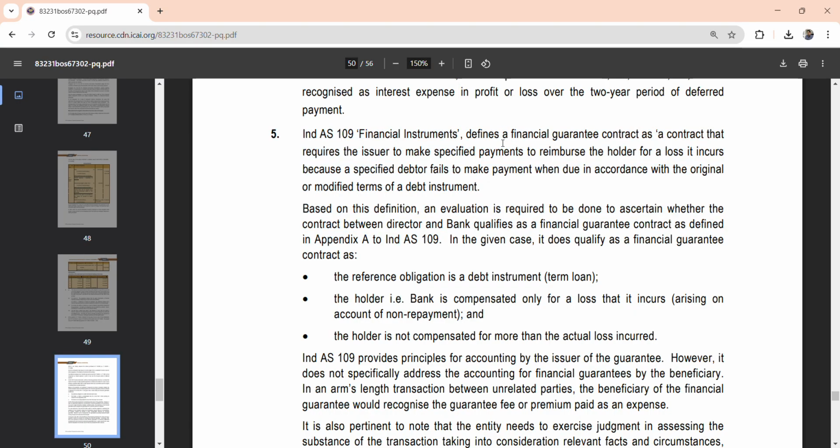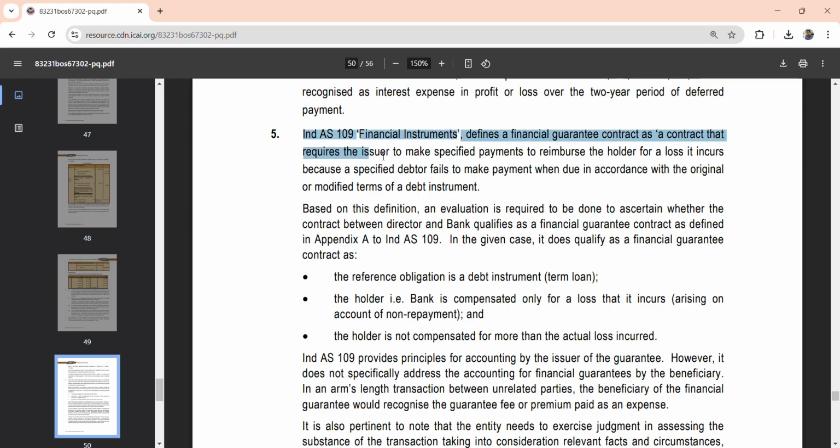A financial guarantee contract as per Ind AS 109 is a contract that requires the issuer to make specific payments to reimburse the holder for the loss it incurs. That's why it is specifically highlighted in the question that the director will be compensating for the loss. It is there in the definition because a specific debtor fails to make the payment. So when ACL fails to make payment, the director will step in and will have to reimburse the bank for the loan. So in this case it qualifies as a financial guarantee.